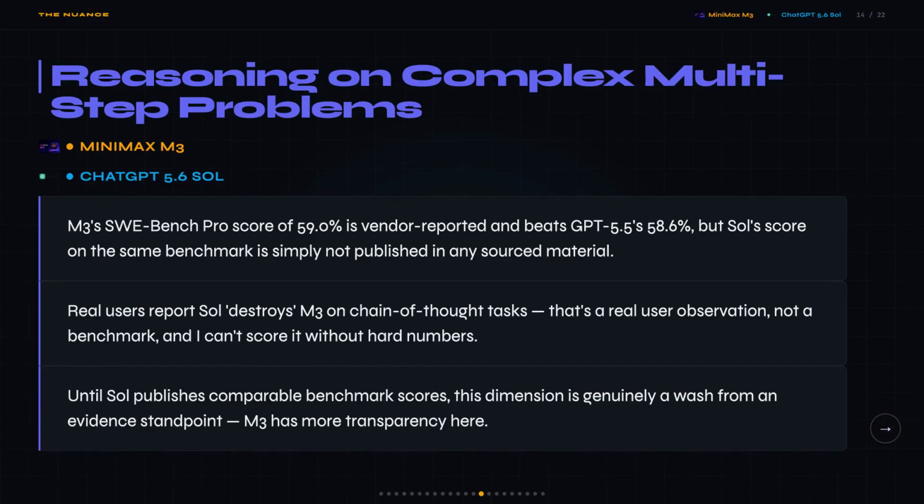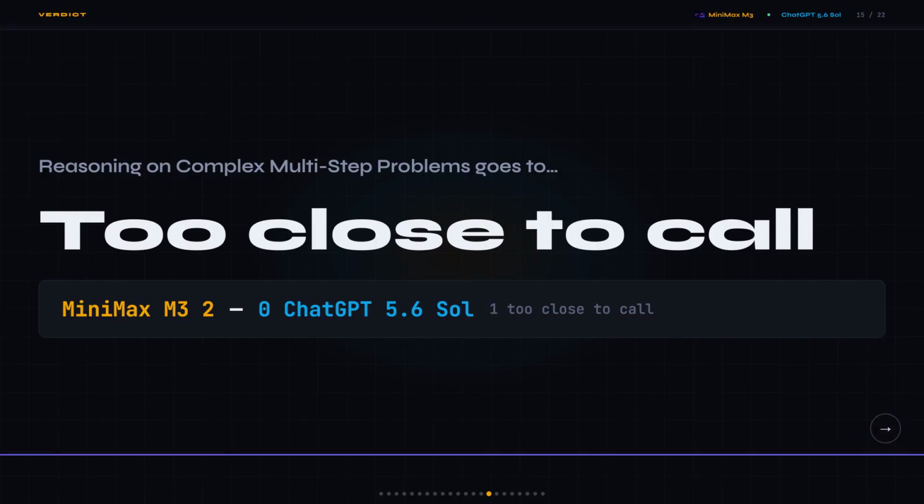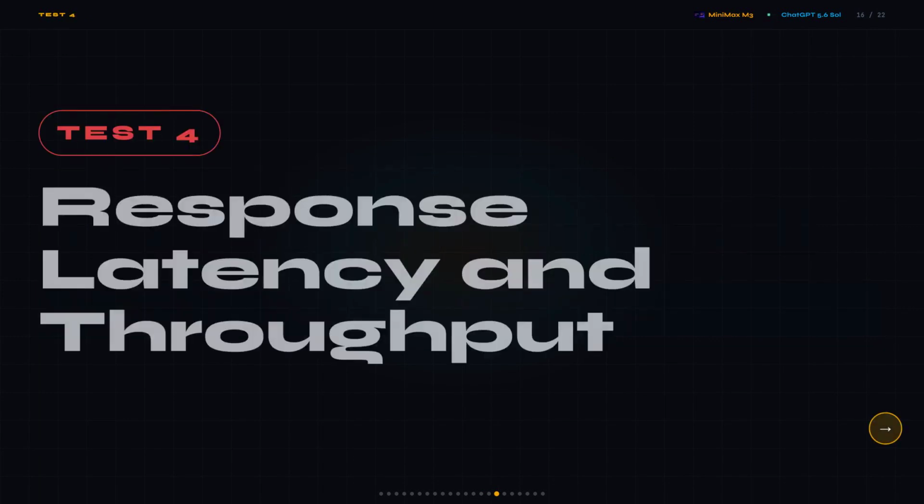So M3 has more transparency because it published scores, but Sol might actually be better at reasoning and just hasn't shown its cards yet. And I can't score what I can't verify. This one's a tie. And honestly, that's the right call given the data. M3 wins on transparency, Sol wins on user reputation, and neither is enough to award a point. So the score stays at MiniMax M3 2, ChatGPT 5.6 Sol 0, 1 tied.